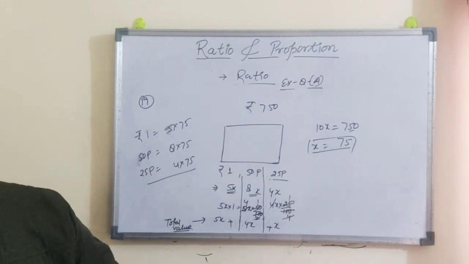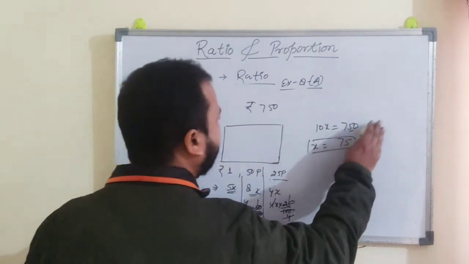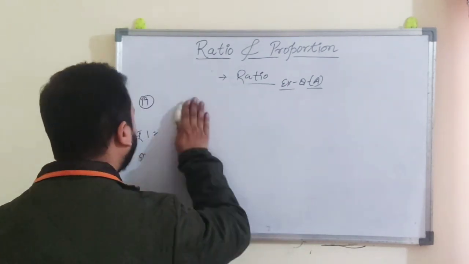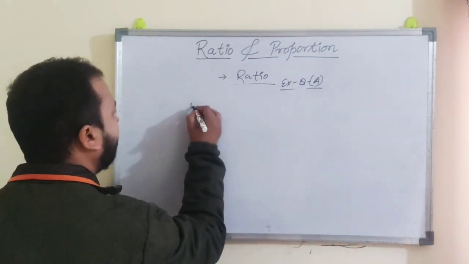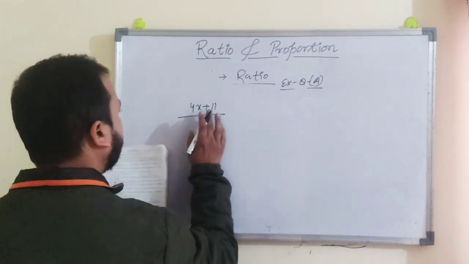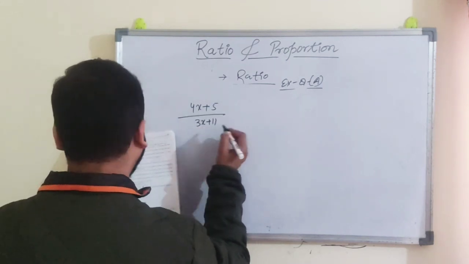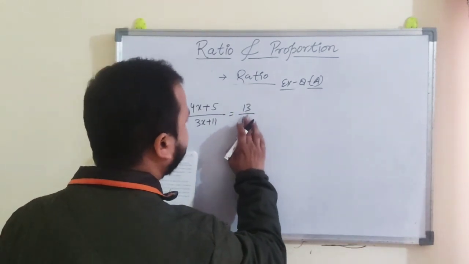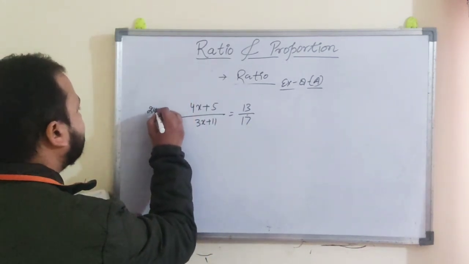Now come to questions number 20, 21 and 22. Question number 20 is the same as questions 10, 11, 12 and 13. Here you have to find the value. It is written as 4x plus 5 and 3x plus 11, they are the ratio, and that is equal to 13 is to 17. Now what you have to do is cross multiply and solve it. This is question number 20.